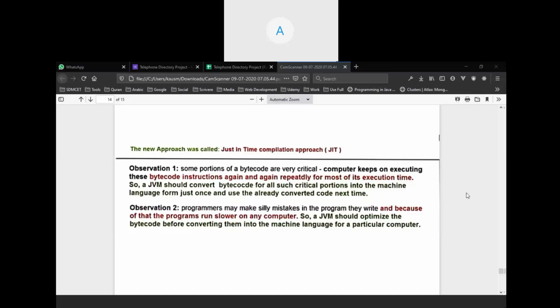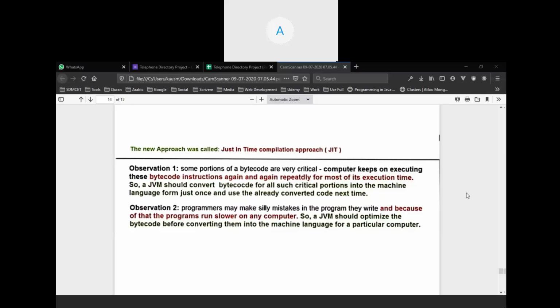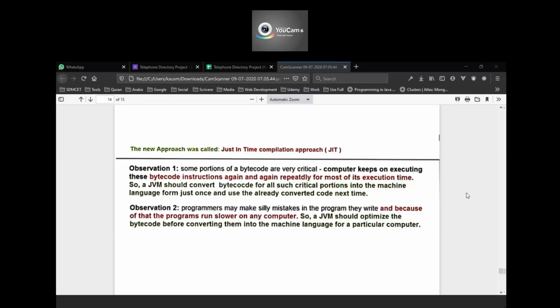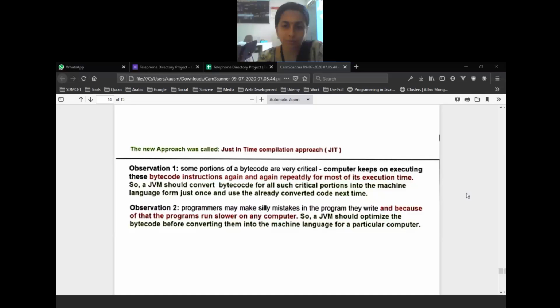Now there is no need for a equal to x minus y. That is wastage. So just-in-time compilation will optimize the code which is not needed. So it reduces our time.